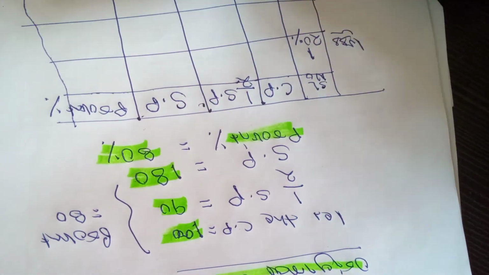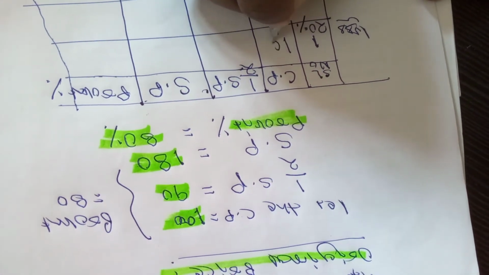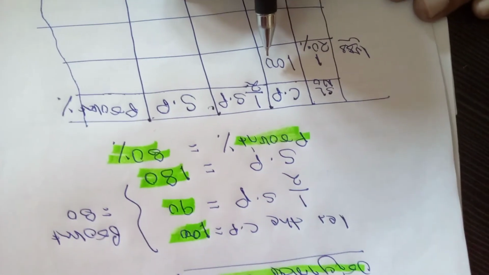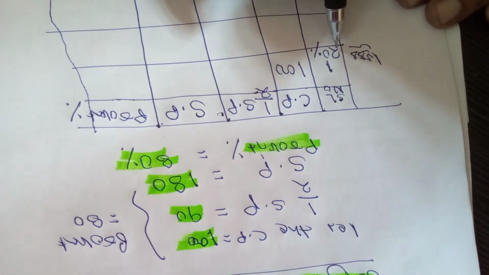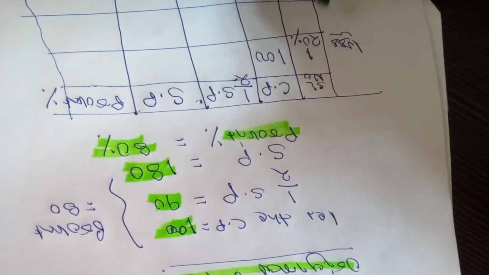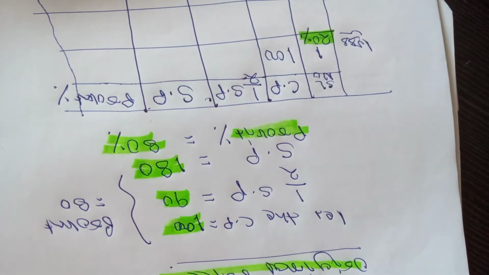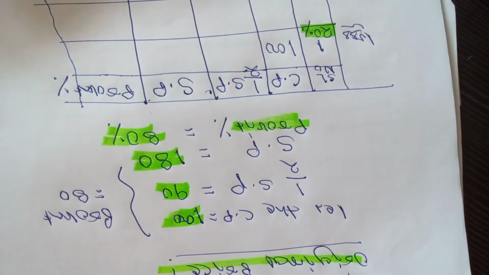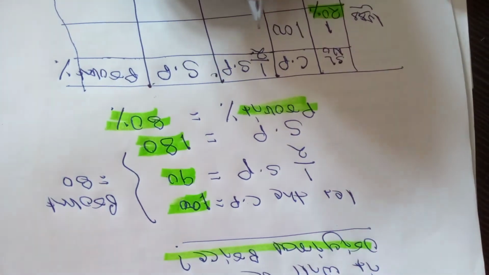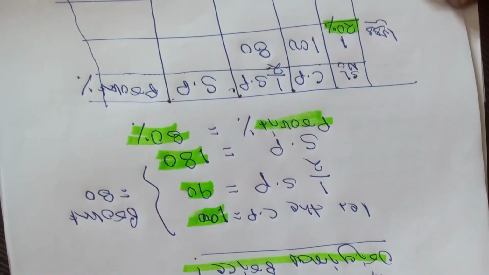Loss 20%. Let the cost price be 100. At what price would you sell the article so that there will be a loss of 20%? You purchase the article at 100 and you substitute 10% with 20%, meaning this is the second question, just with a change of numbers. That means when you sell it at rupees 80, there will be a loss of 20%.